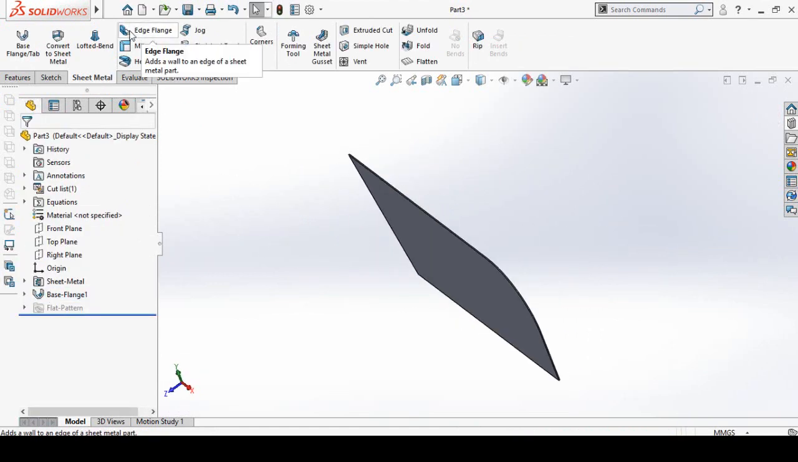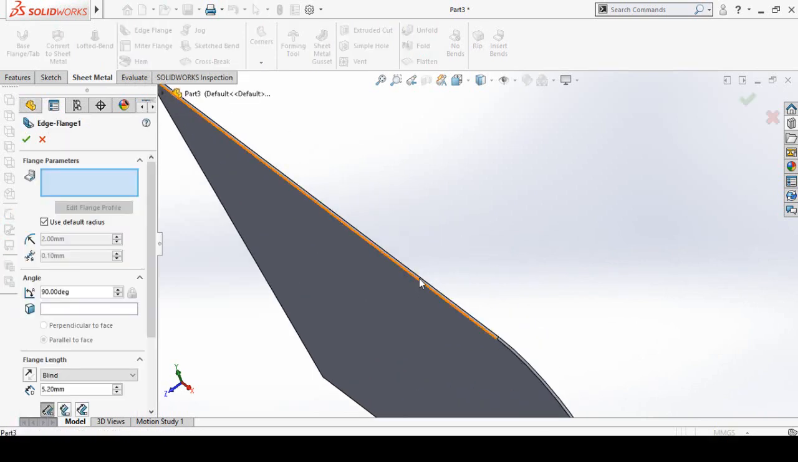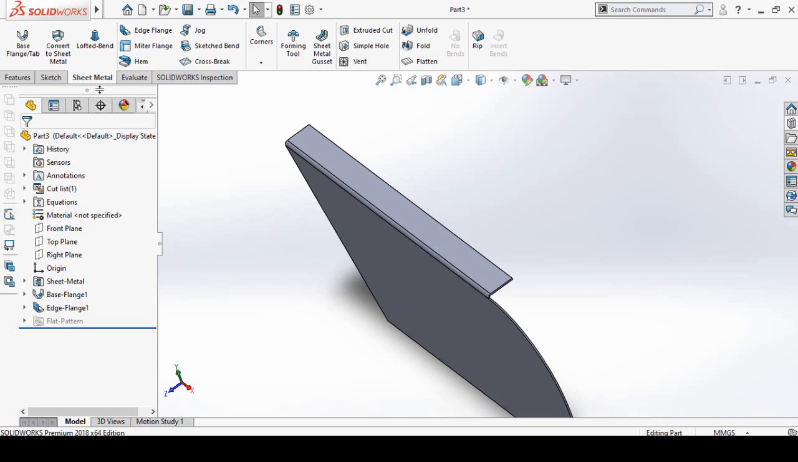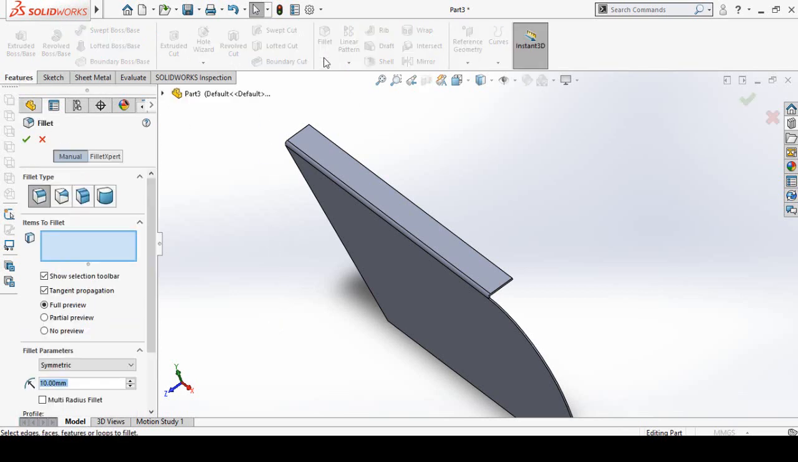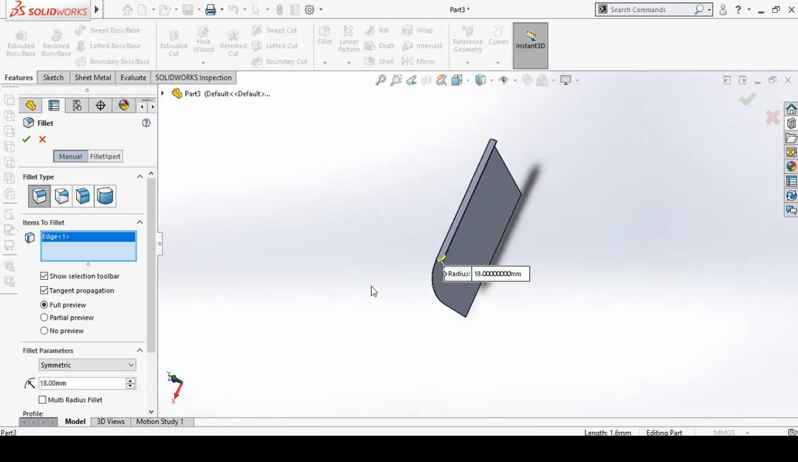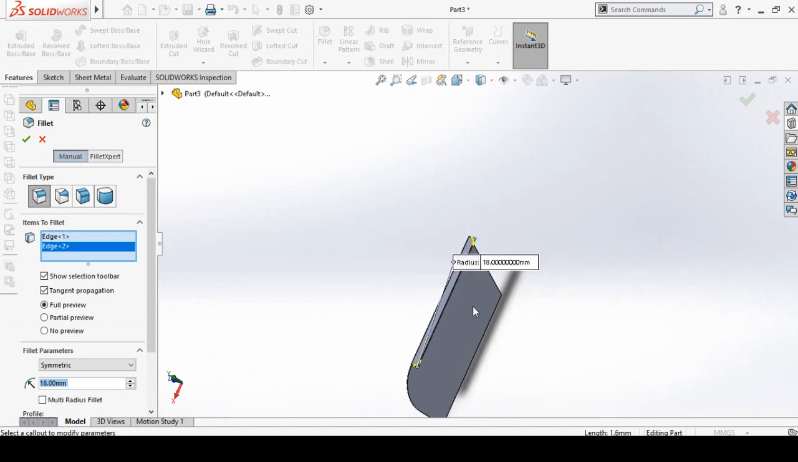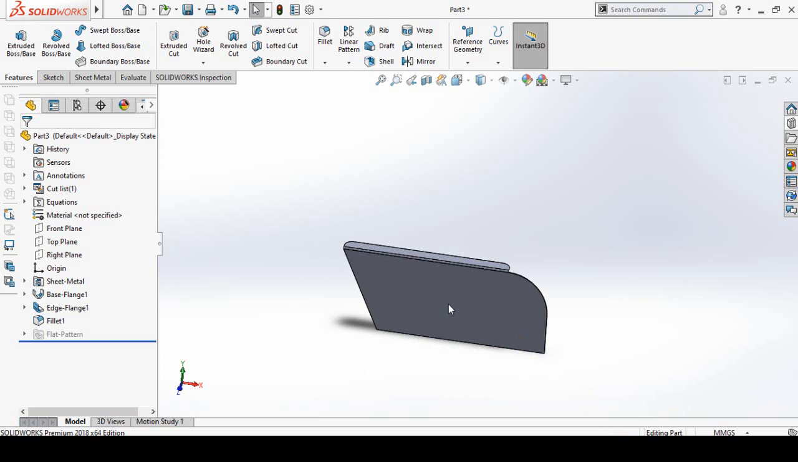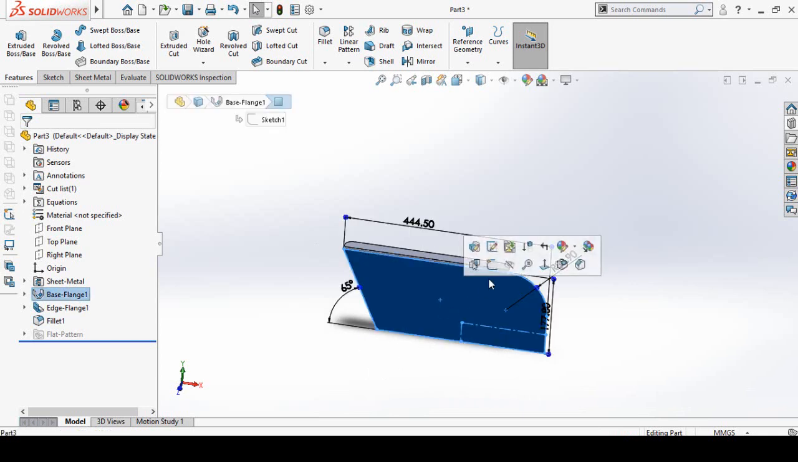Then in sheet metal tab click on edge flange, select this edge, define the direction, this direction, and then type here the distance or flange length, which is 30 millimeter, and then press OK button. After that go to features tab and from here select fillet command, and fillet radius is 18 millimeter, and then select this corner, also this corner. Press OK button.